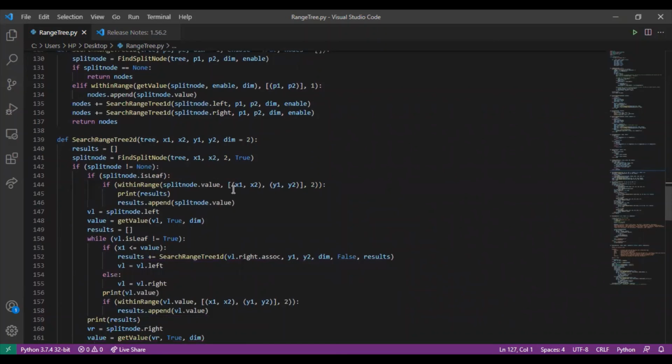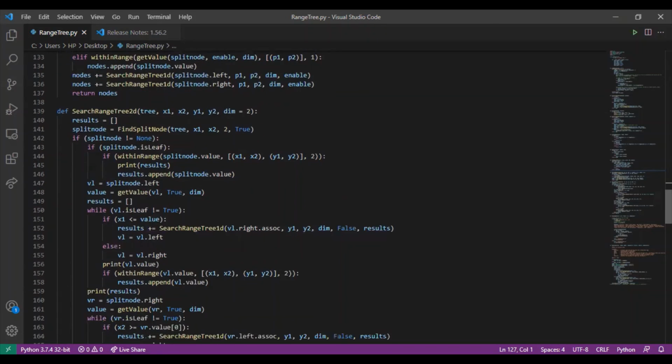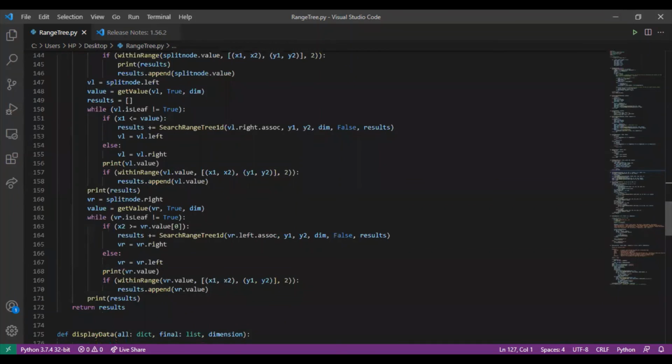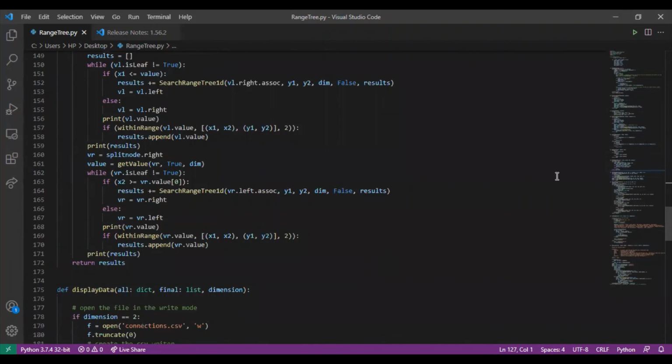When we proceed to 2D searching, firstly, the split node is found through the X dimension. Then it is checked if it lies within the range according to the X and Y dimensions. If it does, it is added to the result. Then for both its left and right subtrees, we check for the values that lie within the X range. If they do, then 1D searching is performed for their Y subtrees to find the values that lie within the Y range. Once these values are found that are within the range according to both their X and Y values, these values are added as tuples to our result, and the final result is all the nodes that lie within the X and Y range.